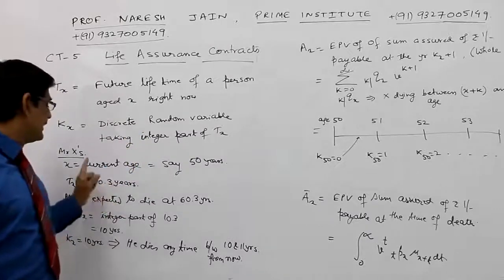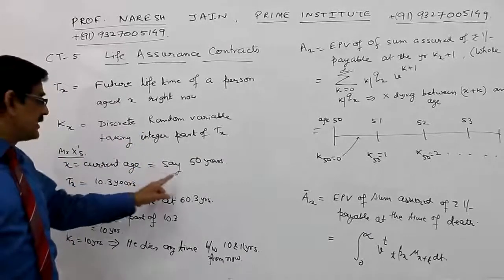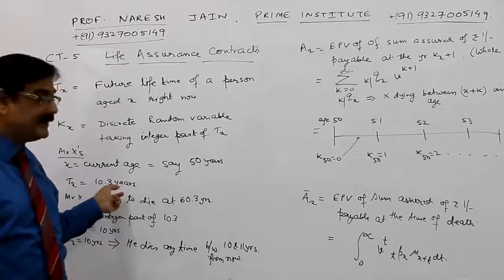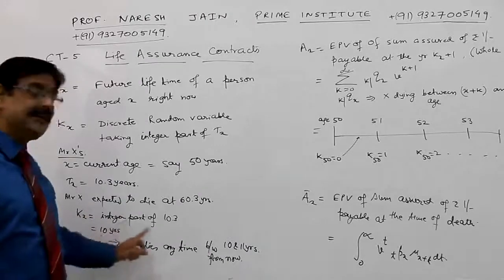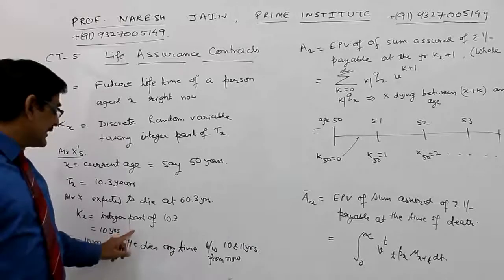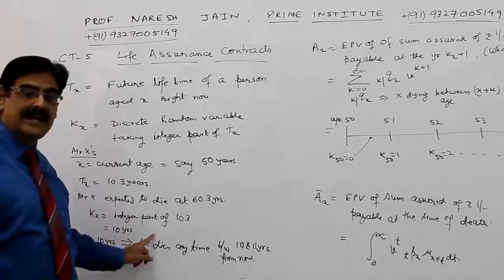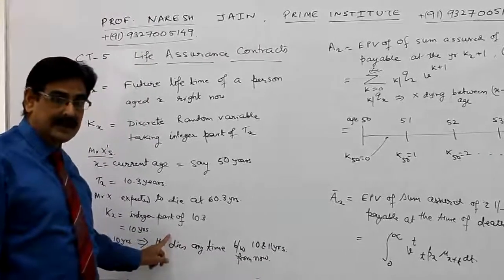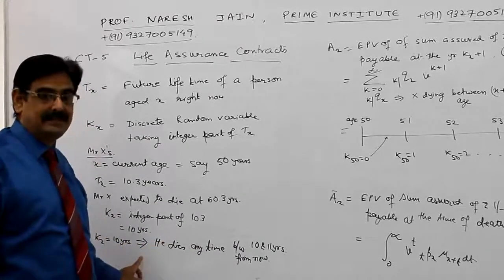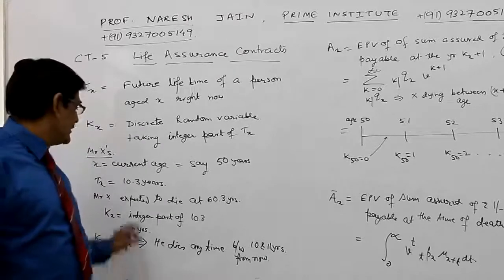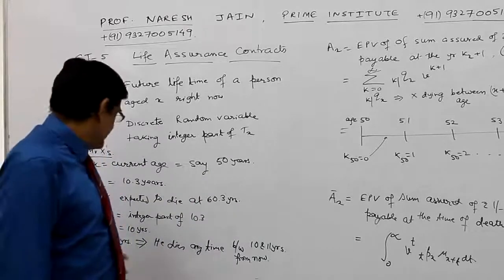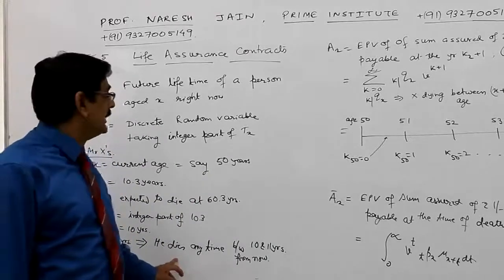I have given an example as well. Suppose Mr. X's current age is 50 years and he is expected to die at 10.3 years. Then KX will be the integer part of 10.3, which is 10. So whenever he dies between 10 years and 11 years from now, that means between the age of 60 and 61, his KX will remain at 10. So whether it is 10.3 or 10.4 or 10.8, KX will be 10 only.